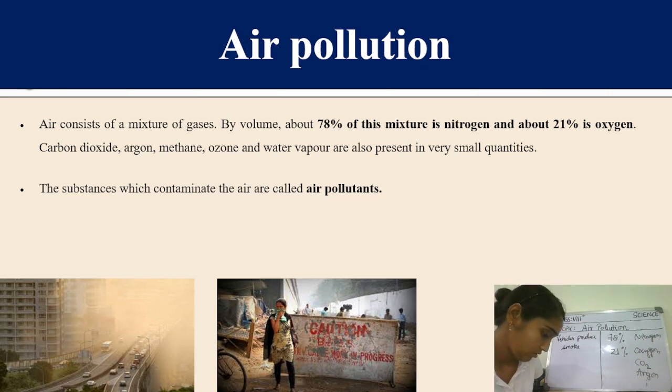Okay, so you can write down the term air pollutants. What do we mean by air pollutants? These are the harmful substances which contaminate the air.